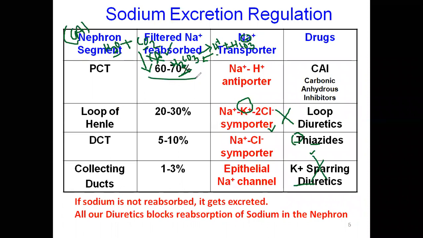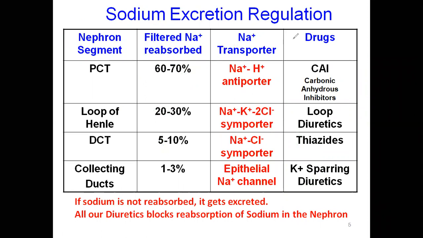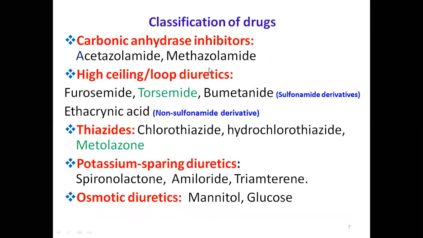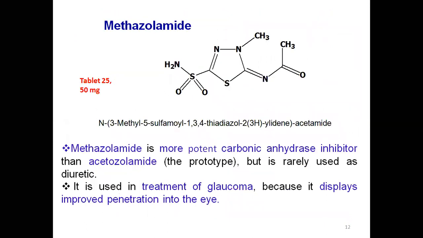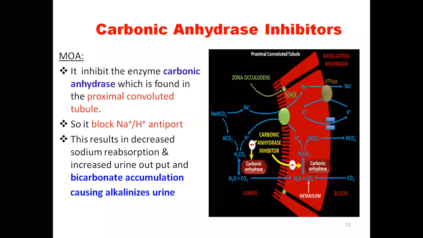If you block that step, 60 to 70% will move to the loop of Henle. If you block here, all the sodium reabsorption is prevented and it gets excreted out. So this is the way this drug is acting.